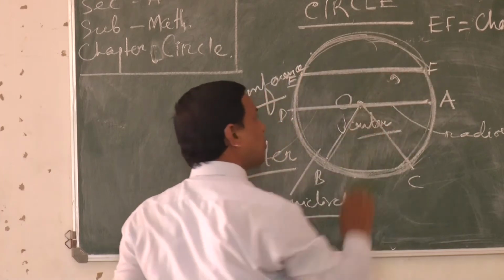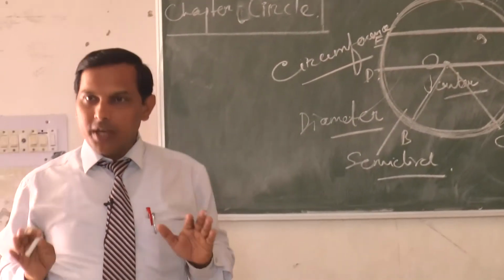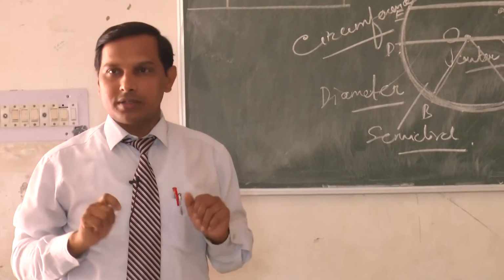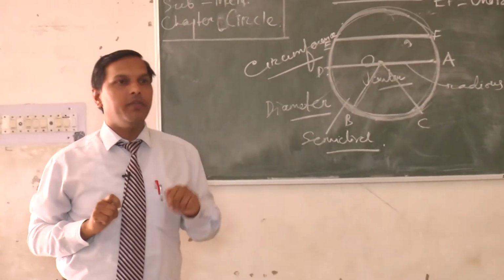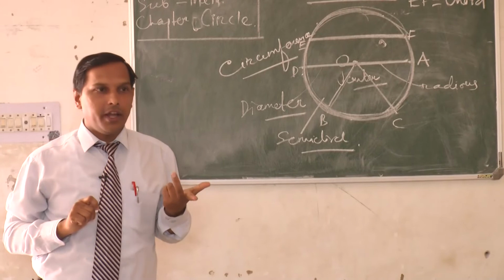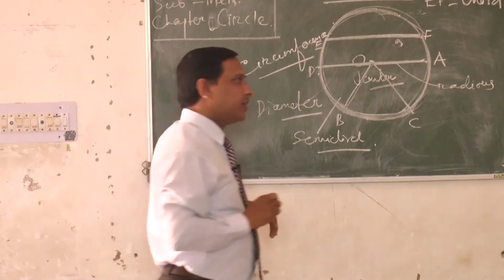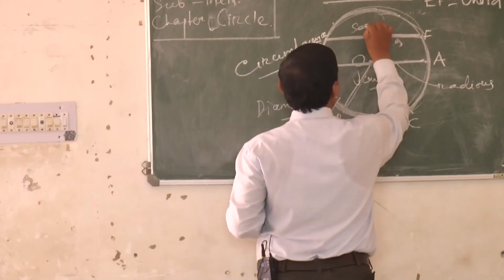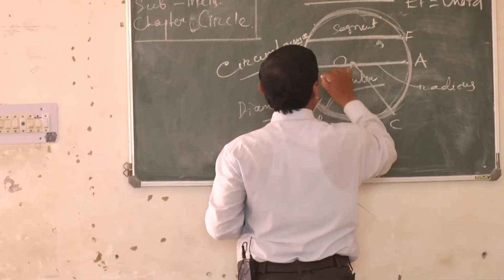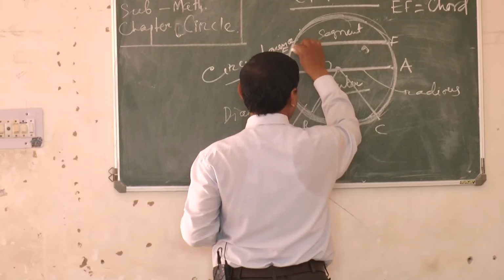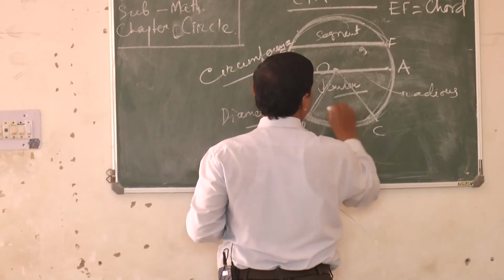So the chord divides the circle into two parts, and each part is called a segment. So this is a segment, and this is also a segment. Clear?